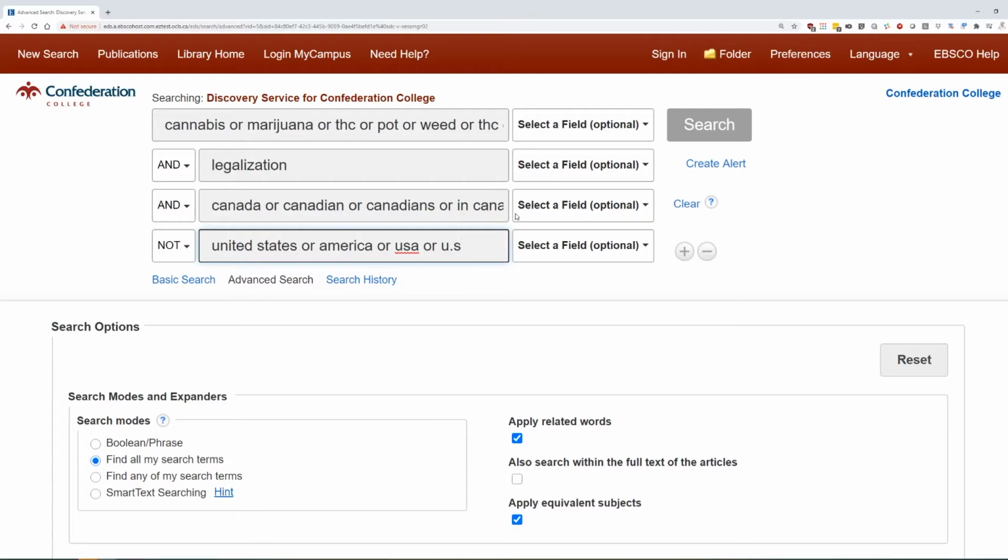So what this means is it's going to be searching for these top 3, all of them together, and it's going to be pairing off cannabis to legalization in Canada, cannabis legalization to Canadian, and so forth down the line. And it's always going to make sure that I'm not going to get anything with reference to United States. Again, super handy for saving time.